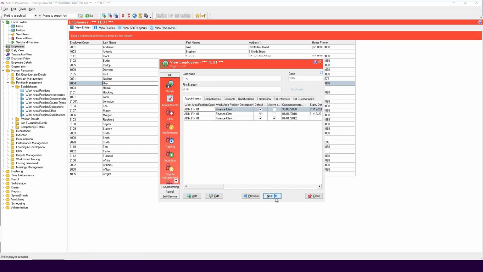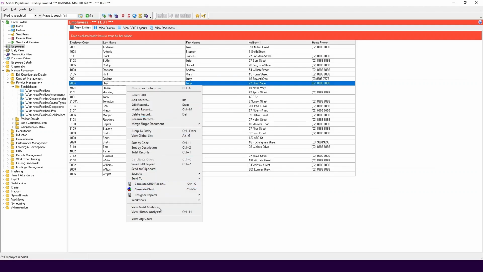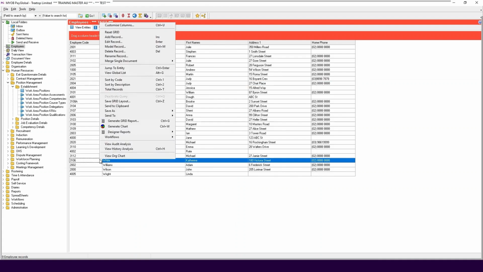If the parent WAP is not set up correctly, the employee's ESS submissions could be sent to the wrong manager for approval, and it may escalate them to the absent manager WAP for approval, delaying the approval process of ESS submissions into the correct pay. Organization charts use the appointment records to display the parent-child relationship via the WAPs and allow you to graphically represent parent-child relationships between WAP records.